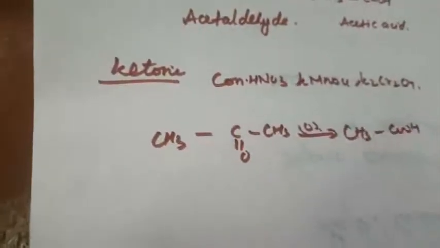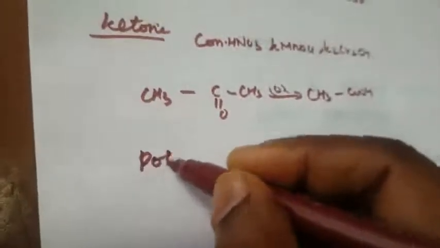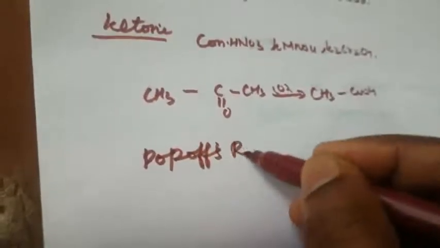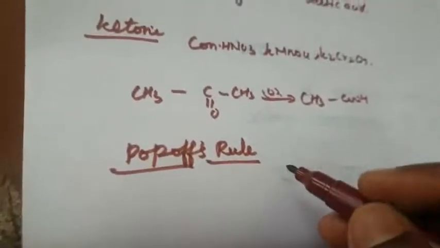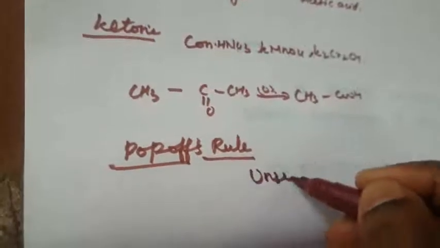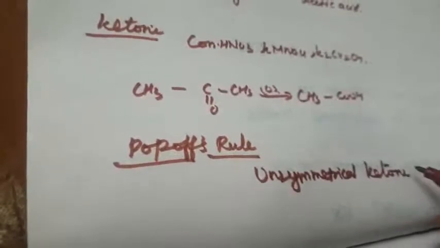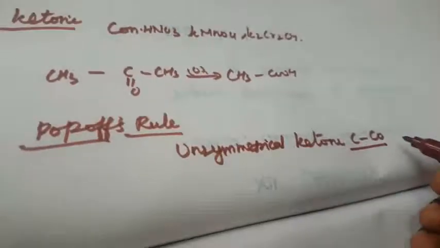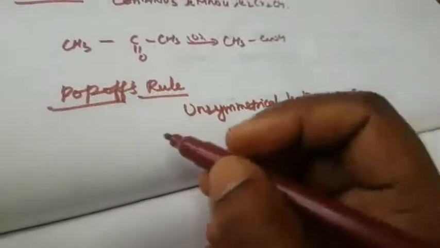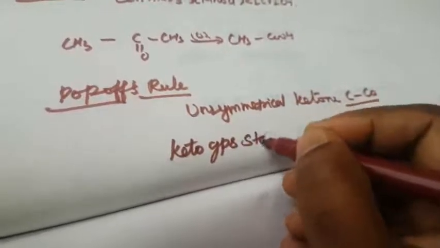So this is another one: unsymmetrical ketones. That is what is meant by Popoff's rule. This is one important rule. What is meant by Popoff's rule? An unsymmetrical ketone is cleaved at the carbon-CO bond in such a way that the keto group stays with the smaller alkyl group. So the keto group stays with the smaller alkyl group.